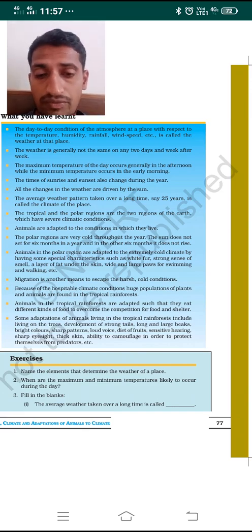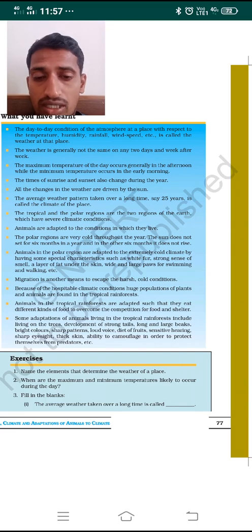Some adaptations of animals living in the tropical rainforest include living on the trees, development of a strong sense of smell, strong tails, long and large beaks, sharp eyesight and sensitive hearing.